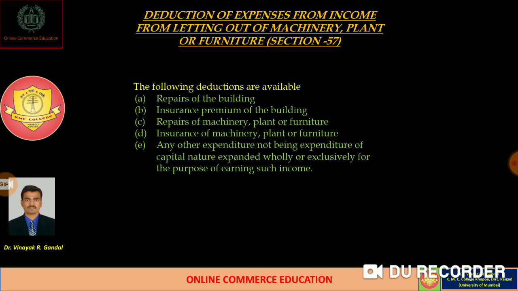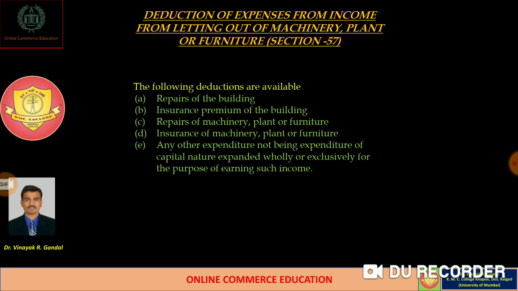These are the various expenses incurred by the assessee in relation to earning income from letting out of machinery, plant and furniture. If incurred by the assessee during the previous year, it is allowable as a deduction under section 57 for the purpose of determination of taxable income under the head of income from other sources.